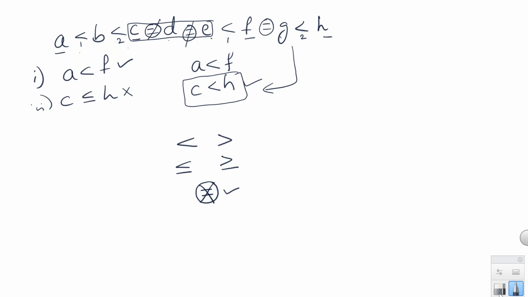No, C and H cannot have the same value because, see, if I just take this part: C is equal to D, D is equal to E, E is less than F, F is equal to G, G is less than H. Right? Let me take a number. Assume that the value of C is 2. If the value of C is 2, then what should be the value of D? It should be 2 again because we have an equal to symbol. Then what is the value of E? That is also 2. That is the reason we ignore equal to, because we consider these two are same numbers. D and E are the same numbers. So C, D, E are the same numbers. Now what should be the value of F?